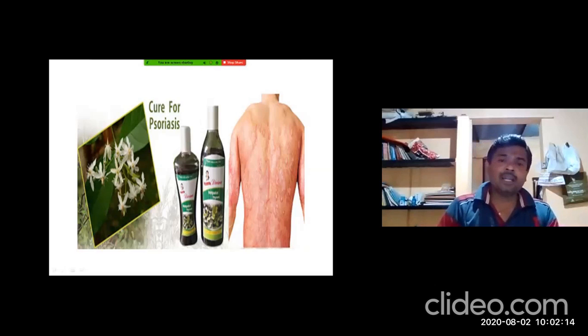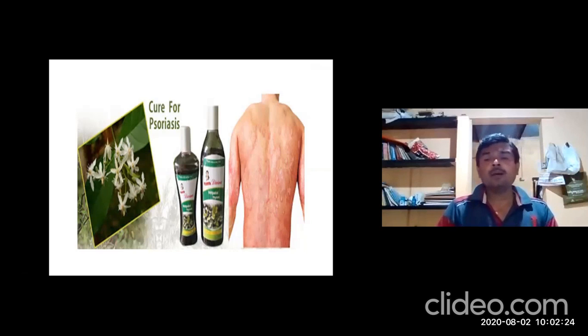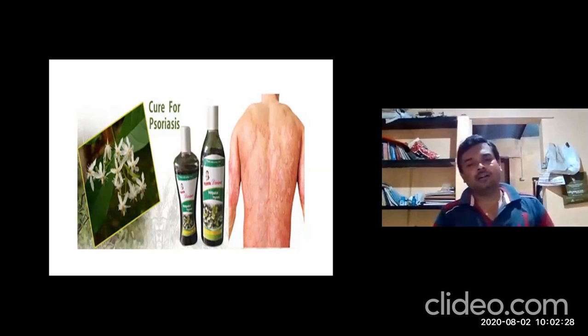You can prepare the kalka, that is used for preparation of taila. That taila is prepared by using sunlight. That's why it's called Kutaja Suryapaki Taila, which gives a good result in case of psoriasis conditions.